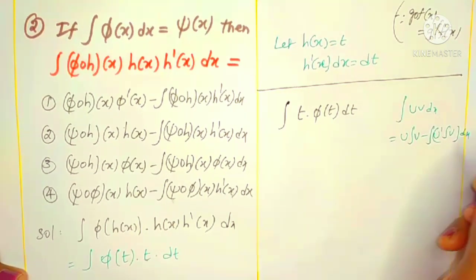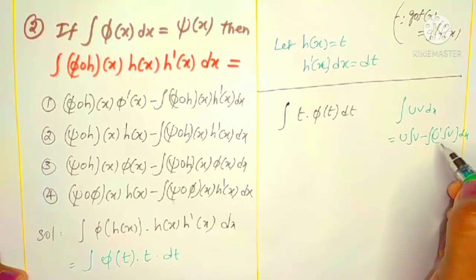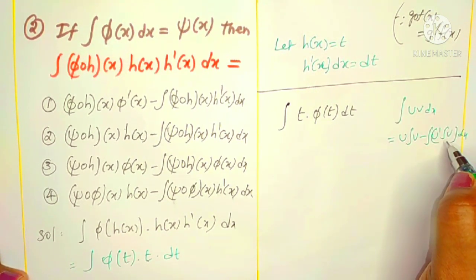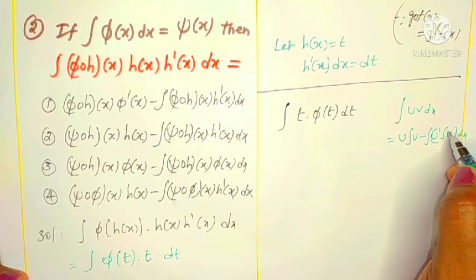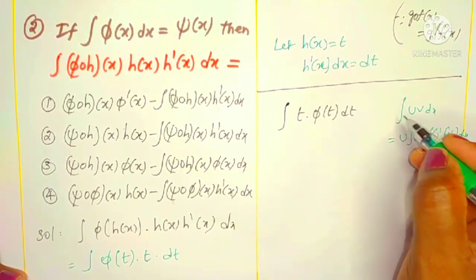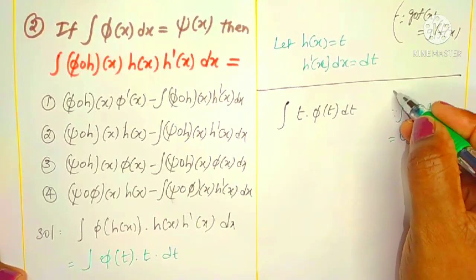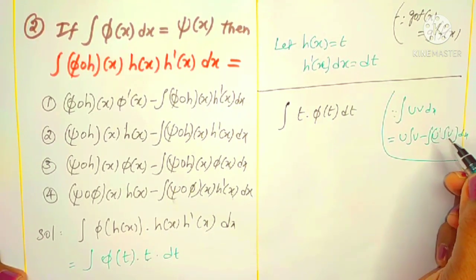Simple way I have written here. What is the integral of uv? It is u into the integral of v, minus the whole integral of u dash, meaning the derivative of u, into the integral of v. What is this function? A resultant function, the integral of v, that only you can take here. Again, this product we can take as a whole integral. All these are from your board examination syllabus. Right. Simple formulas you have to remember.